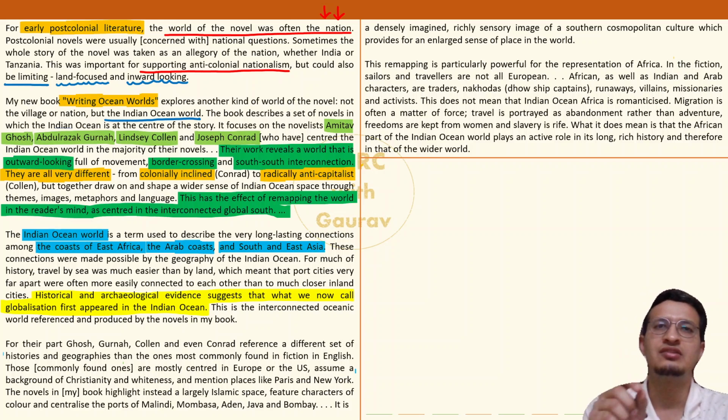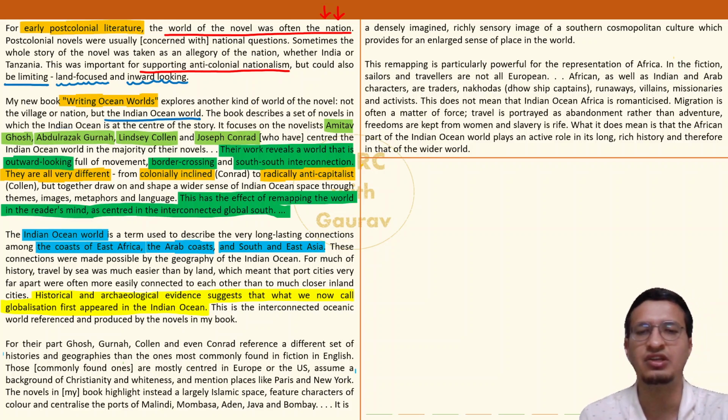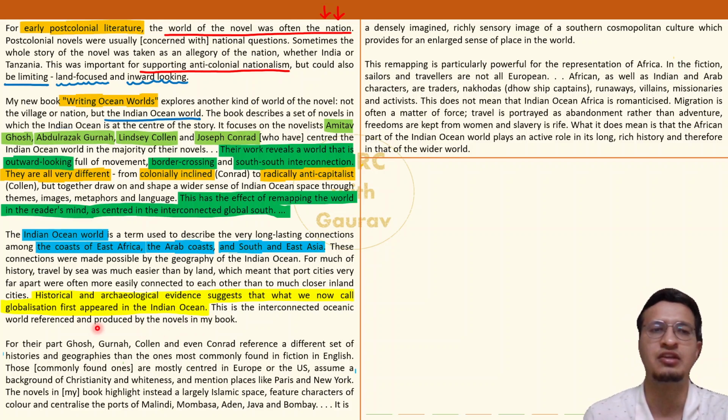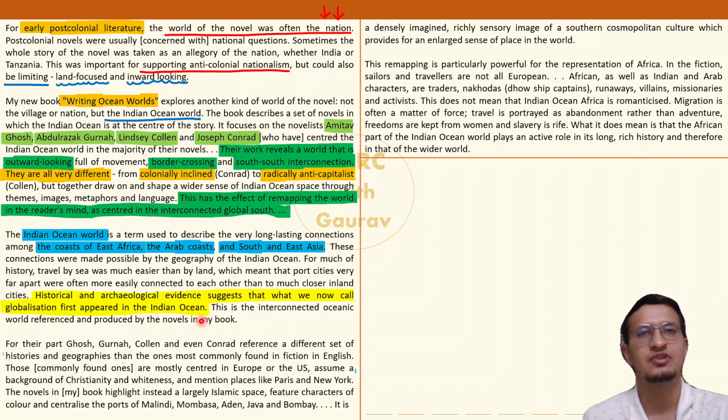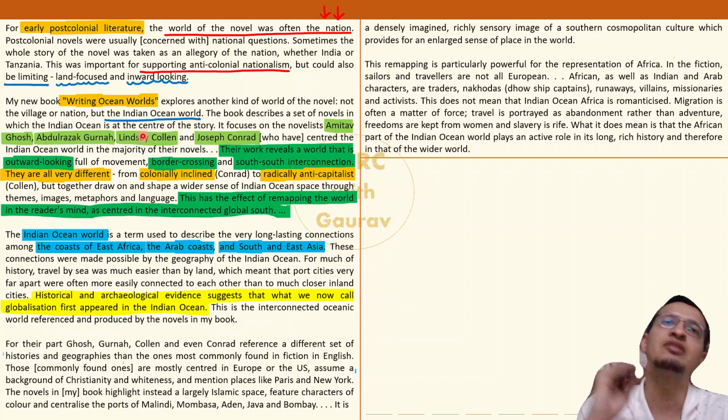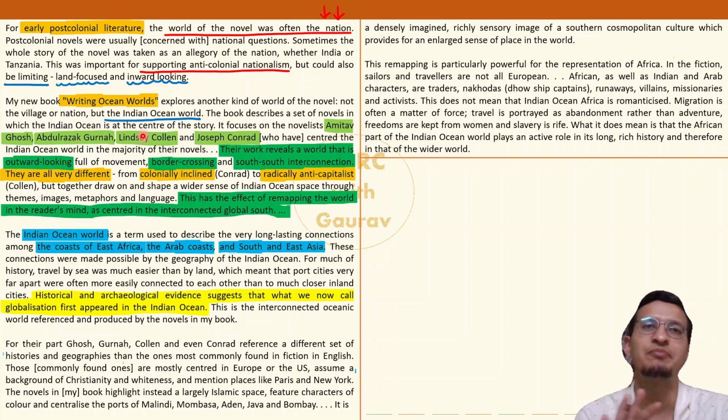Okay? And this very region and this very story, he says, is mentioned and reproduced by the novels in the book. Okay? So once again, I would like to bring to your notice, the author is not writing any story by himself. What he is doing is, he has made a book in which he is talking about the novels, in which he is talking about the stories written by these four authors. So it's like किताब के अंदर किताबें, somewhat of an Inception type situation. Okay, I hope that you know the movie Inception by Christopher Nolan. Dream में dream, वैसा book में books.